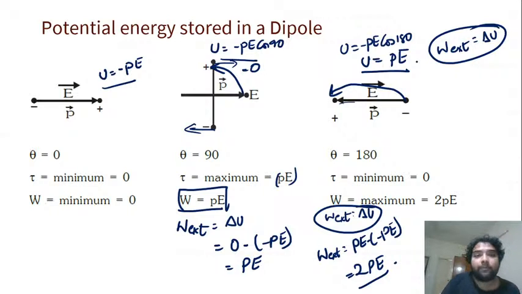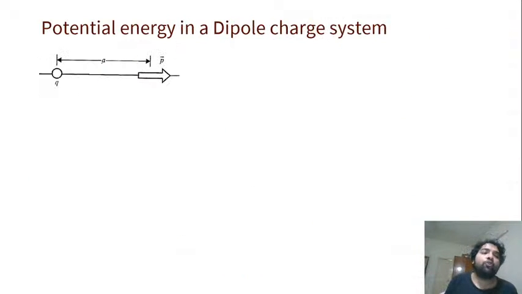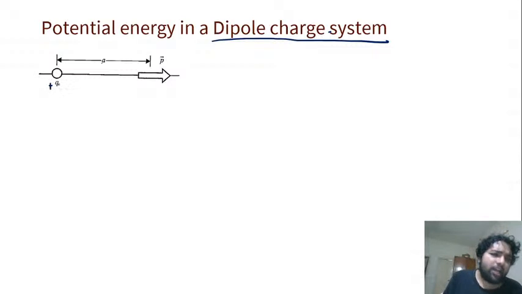So note this point down. Now let's go to potential energy in a dipole charge system. We're just making some examples. This is kind of an example. Potential energy in a dipole charge system. There is a charge q here and the dipole which is moving along this particular direction, which means this is the negative charge, this is the positive. So what is the potential energy of this dipole system? We have to find out.